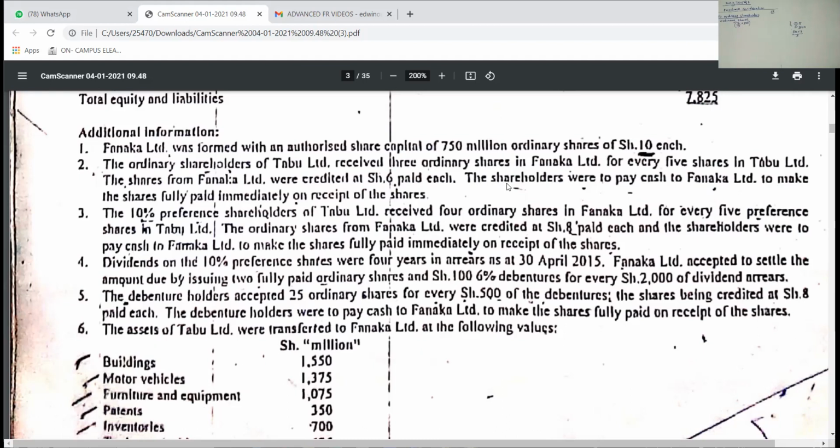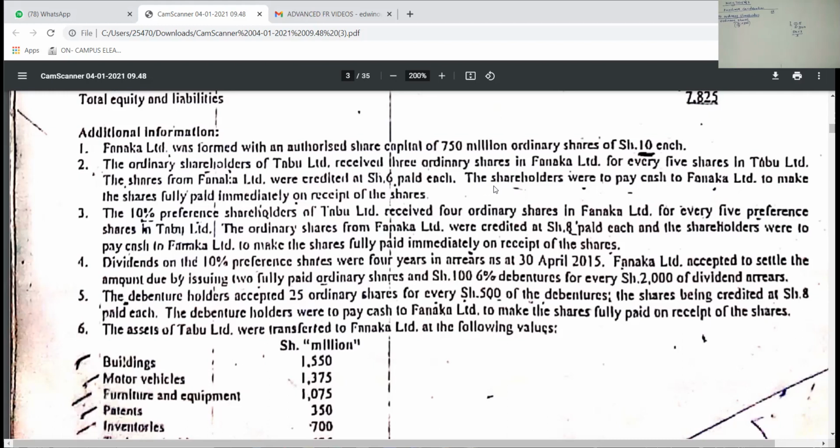So when we go to the journal entries of Fanaka, it means these ordinary shareholders in Tabu went ahead to subscribe to the shares of Fanaka in order to make the shares fully paid. That is what they were trying to challenge you with, the same thing they challenged you with in the last sitting.